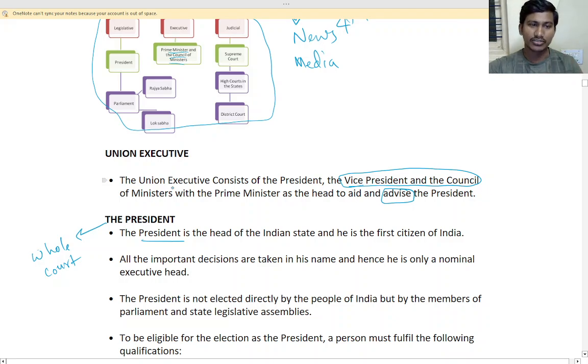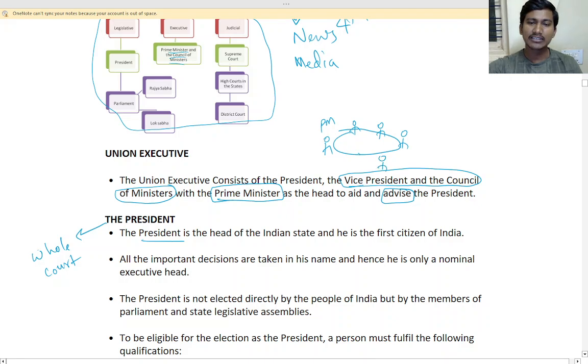Those are all ministers. They have to give the advice, and the prime minister also. The prime minister will be head of that council, that is the group, right? Then different ministers will be there.